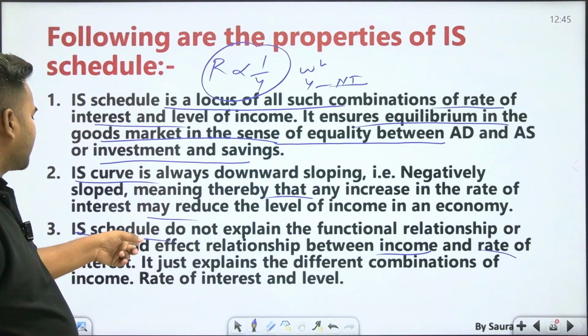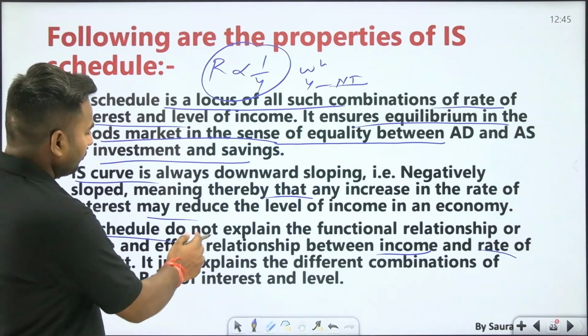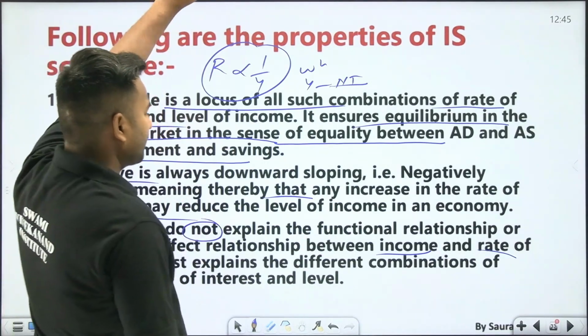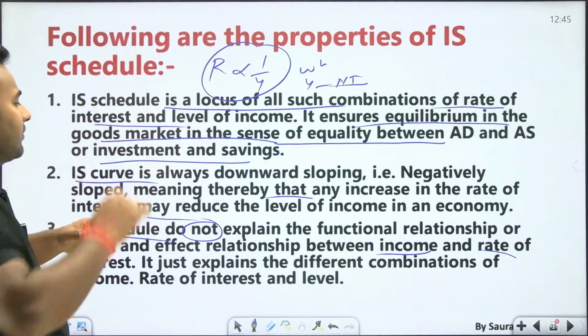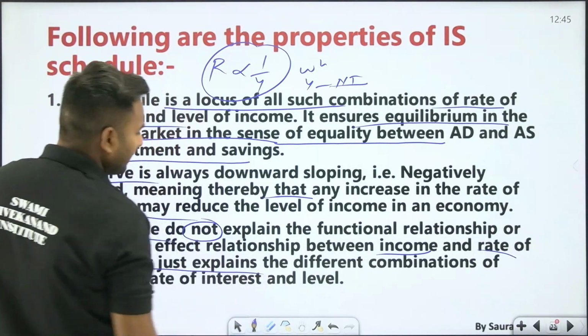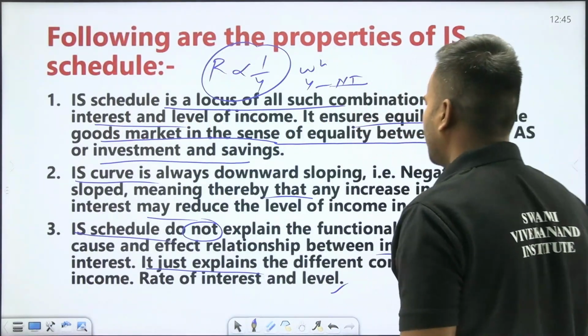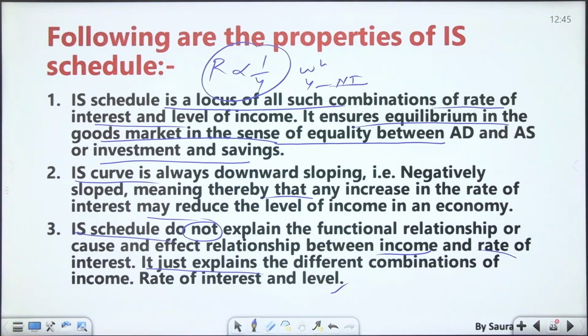But here it says the IS schedule does not explain the functional or cause and effect relationship between income and rate of interest. It just explains the different combinations of income and rate of interest.